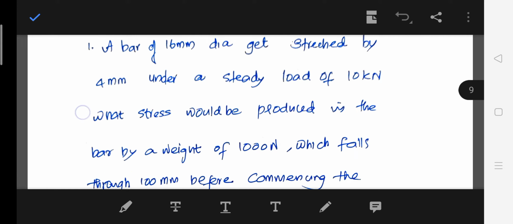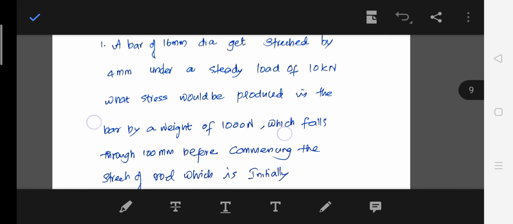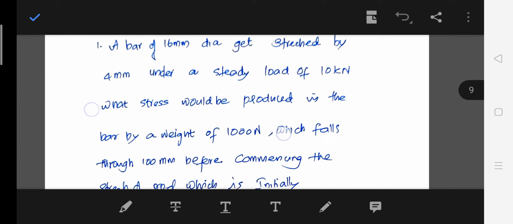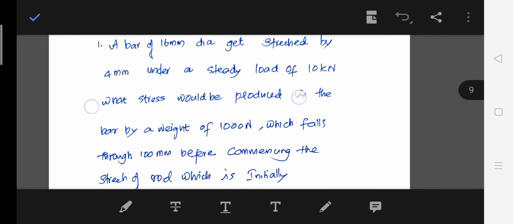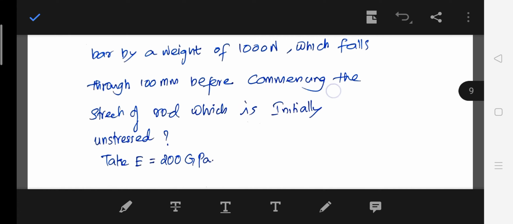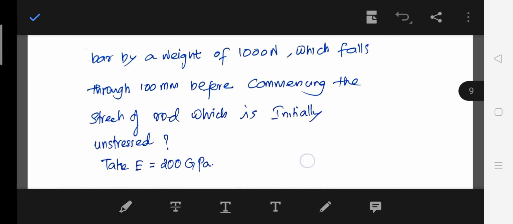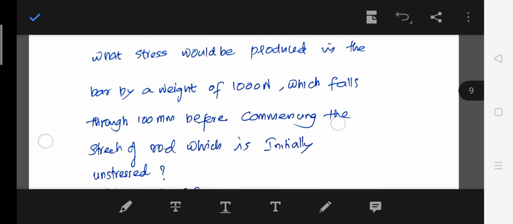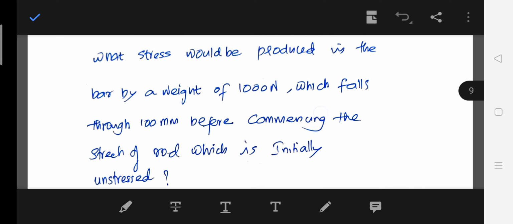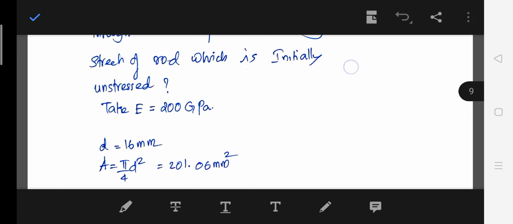What stress would be produced in the bar if a weight of 1000 Newton falls through a height of 10 millimeter before commencing the stretch of the load, which is initially unstressed? So just read the question 2-3 times and write down all the things given.